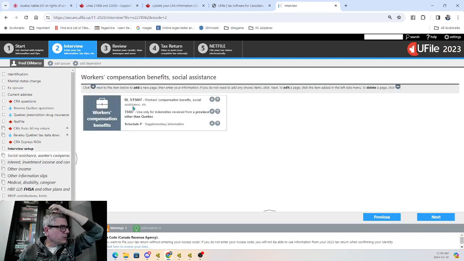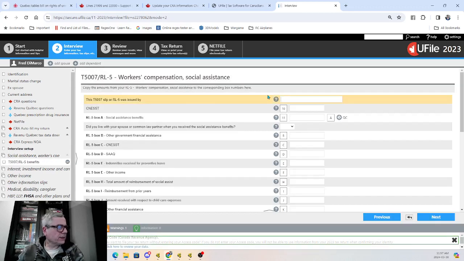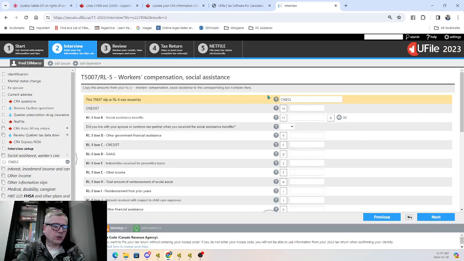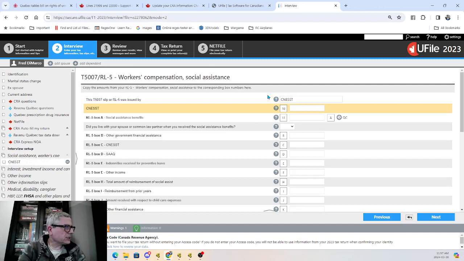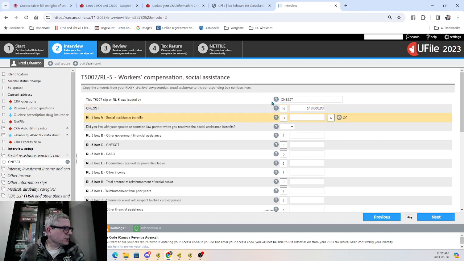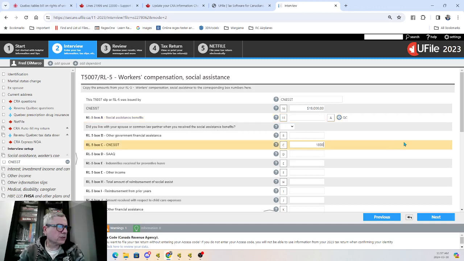Now, for here, we have a Relevé 5, T007. That's a slip most Quebecers receive for CNESST, as we call workers' compensation here. T5007 is for other provinces, so click there. And we have CNESST here, or workers' comp. Everywhere else in Canada, CNESST will be, let's say, 18,000. Social assistance benefits, no. And Box C, CNESST, is the equivalent of $18,000.